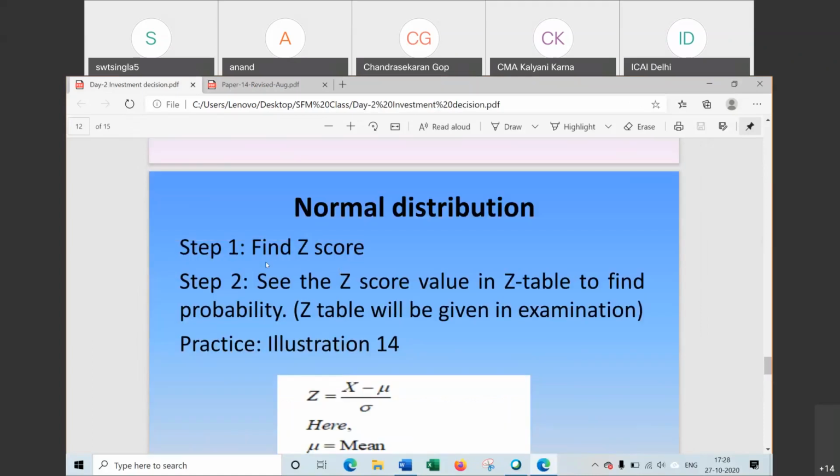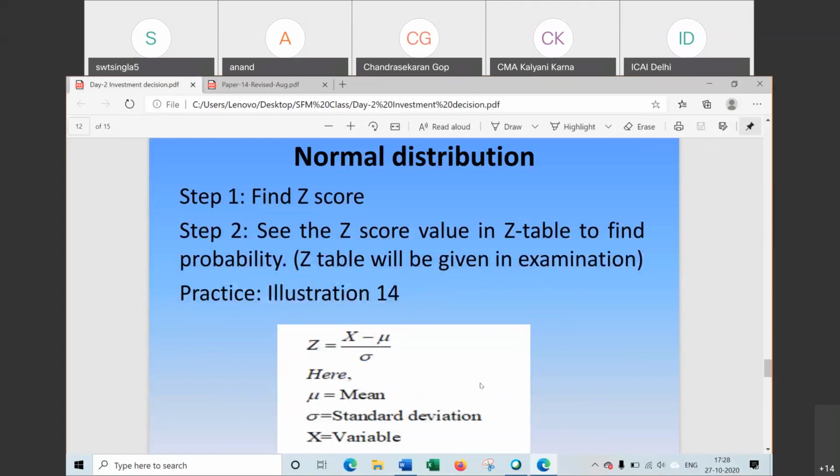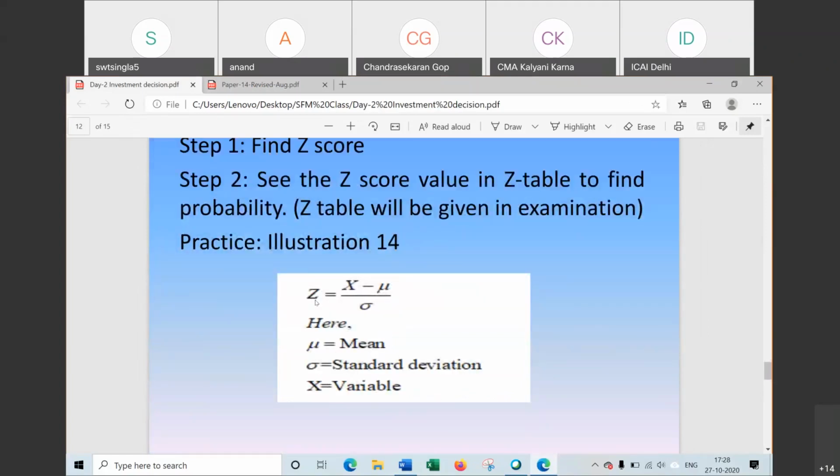For probability distribution, step 1 is to find the Z score, that is the Z value. How to find this Z score? It is given by one formula: Z is equal to X minus mu divided by standard deviation. X is the variable, whatever variable is given. Mu is the mean value and this one is the standard deviation. Now in this question, mean value and standard deviation are given.